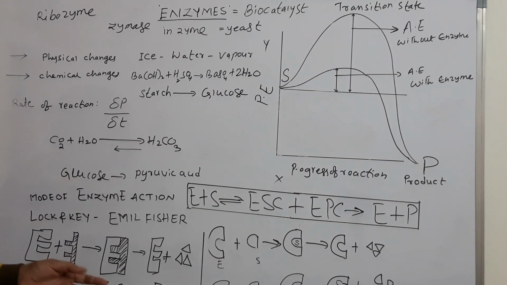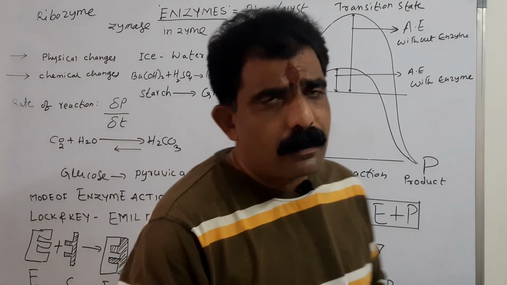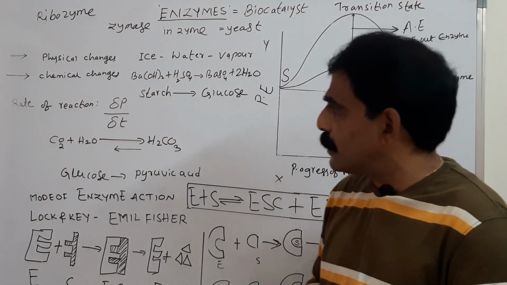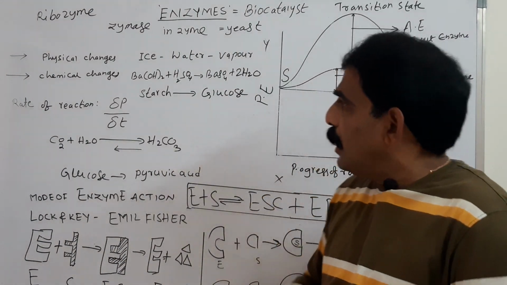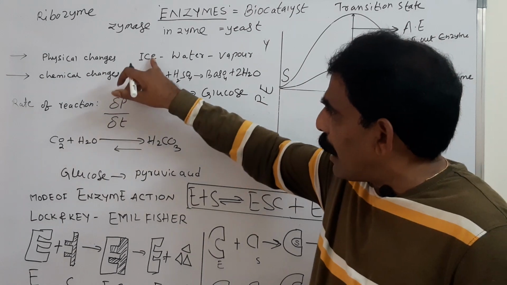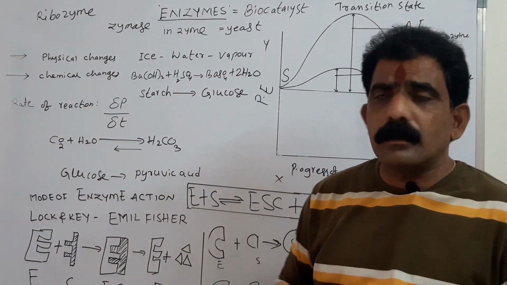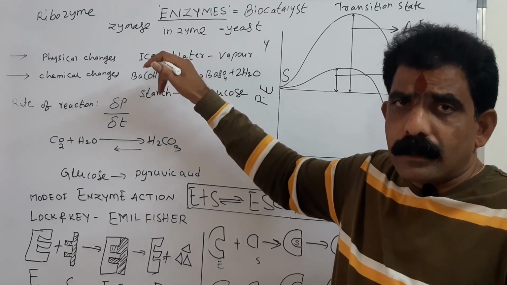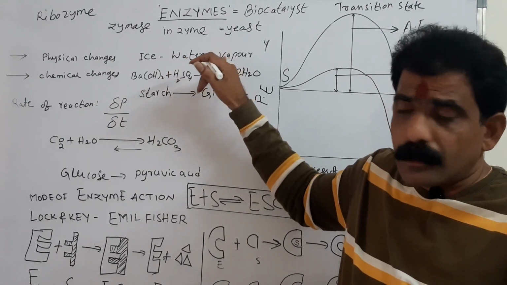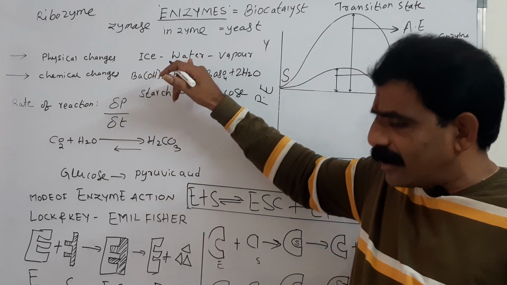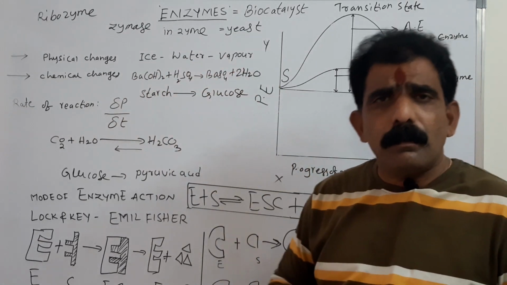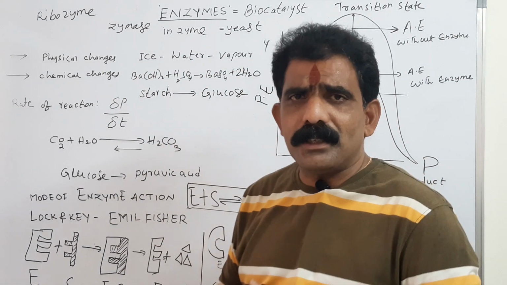Here, two types of processes are there, chemical processes and physical processes. For instance, if you take ice, it is melted into water. Water, if you overheat, it gets vaporized. So ice is converted into water, water is converted into vapor. Is it a chemical reaction?